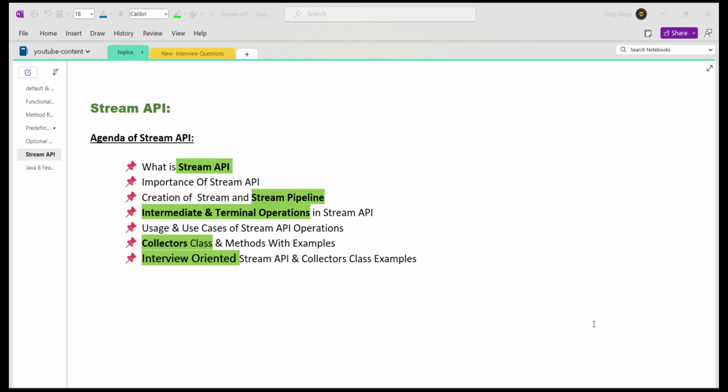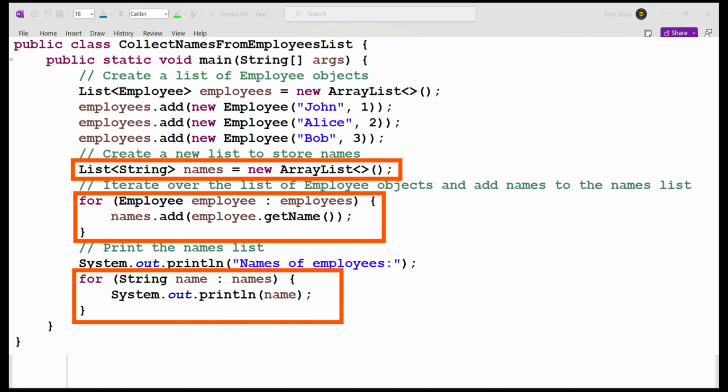In general, whenever we have collection objects, for example a list, and we want to perform operations on the list object, like filtering some information or converting from one value to another, we have to go with regular programming, iterating via for loops, writing manual if conditions to filter, or writing a manual mapping from one value to another.